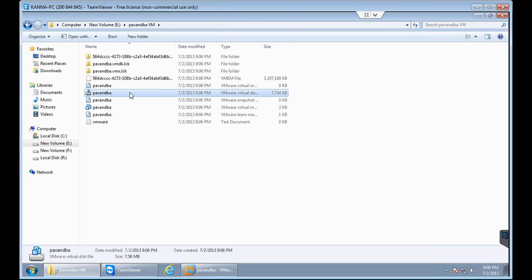Now if you don't store it as 60 GB and you go for an option called split into 2 GB files, then because I said 60 GB, you will be getting 30 files with 2 GB each in size. So it is unnecessary to go for 30 files. So it is okay to go for one single large file.